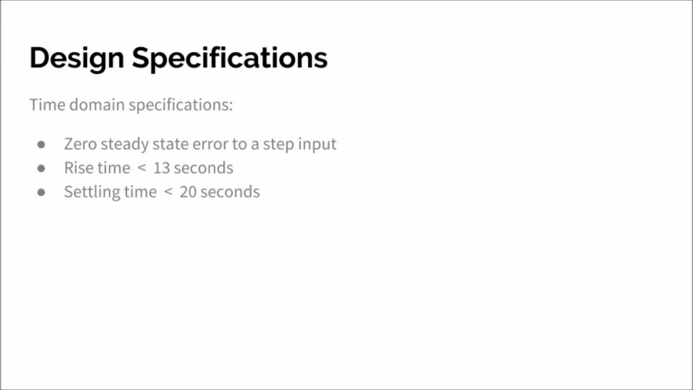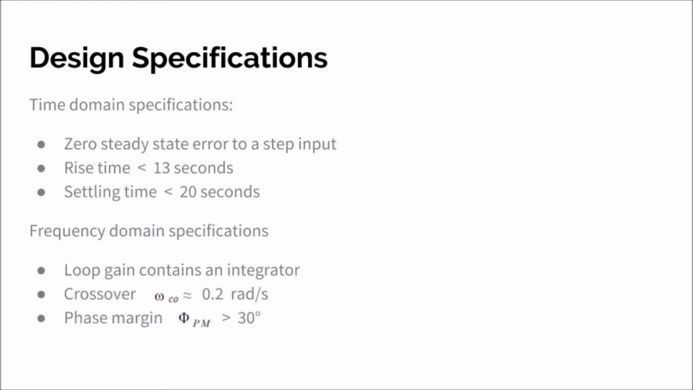Ideally, we would like our car to reach full speed reasonably quickly in line with the average car. To achieve this, we have set our rise time for the car to get from 10% of its final speed to 90% of its final speed to be less than 13 seconds. We've also set a settling time of 20 seconds for the car to get within 1% of its final speed.